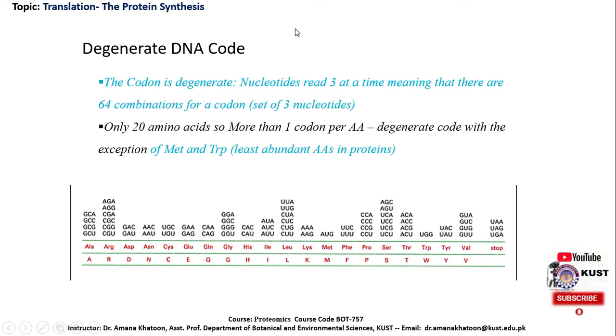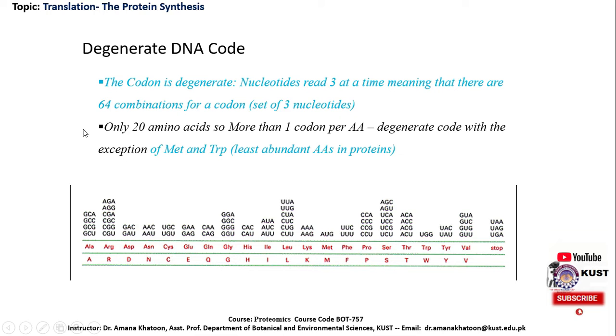Degenerate genetic code. The codon is degenerate. The quality of the genetic code is its degeneracy, meaning that nucleotides are read 3 at a time, so there are 64 combinations for a codon. Dear students, if you remember, we have read about 4 different kinds of bases, based on which there are 4 different kinds of nucleotides. And here we have read that the genetic code consists of 3 nucleotides. So, based on this calculation, there would be 64 combinations for a codon.